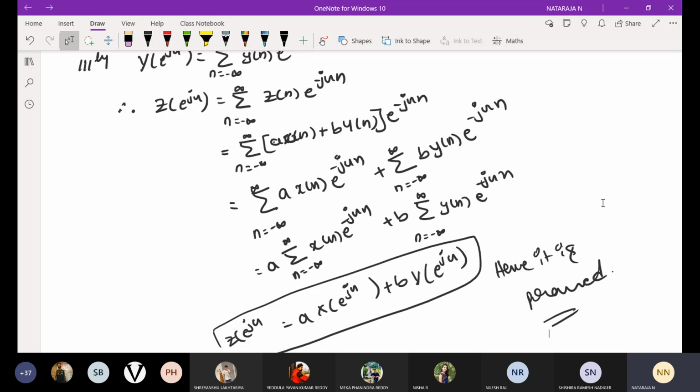Like this we have the properties in the Z transform also. Again 9 properties are added. There separately they will ask, they will also ask in the 5th module, some 2 properties for 8 marks. That is why properties are very, very important.